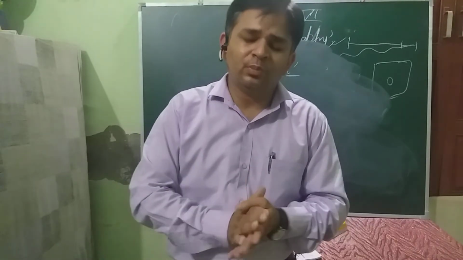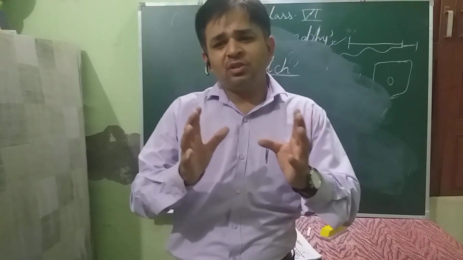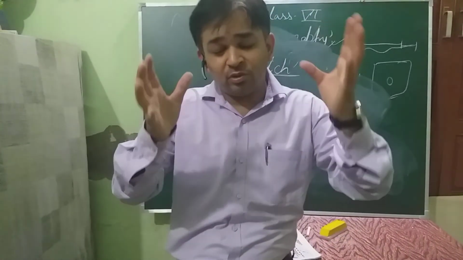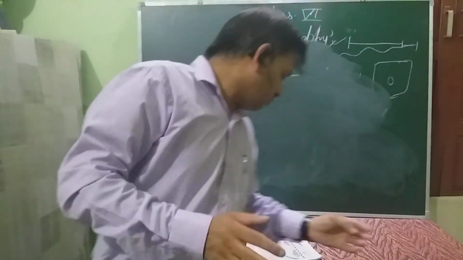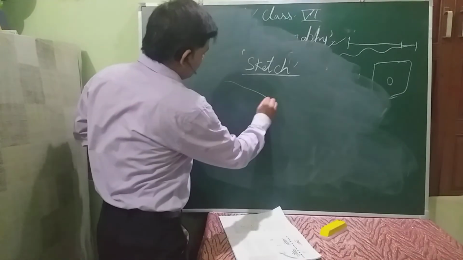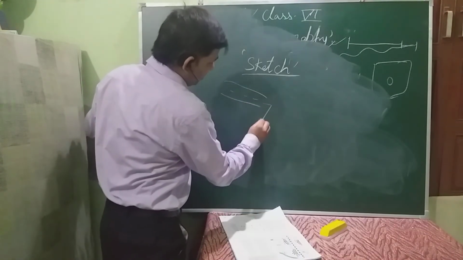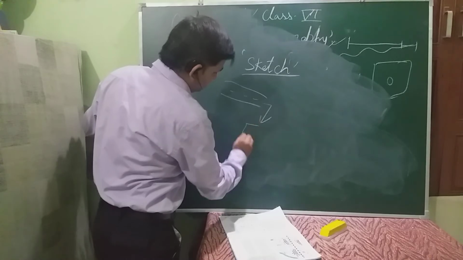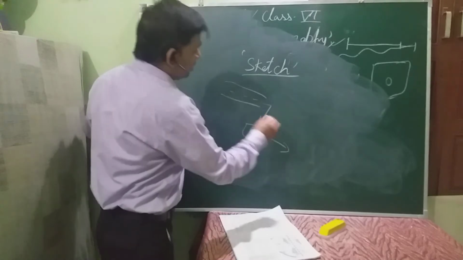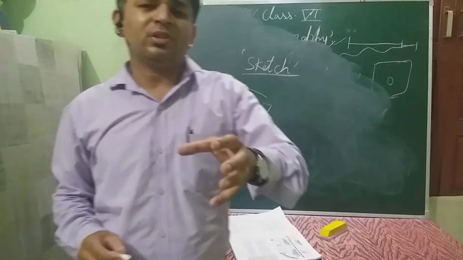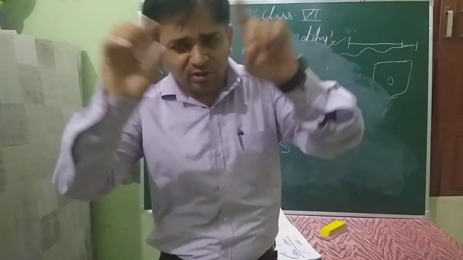Suppose someone asks you where your home is in Shamli, and he wants to come to your home, and he belongs to some other city. So you will give him just a rough idea of directions: when he enters Shamli, he will see this road, he will see this crossing, then he has to move left. Like suppose he is coming this way, he will have to take a right turn, then he will see a school there. After that there will be some turn. So this is just a near about idea, giving a layout.